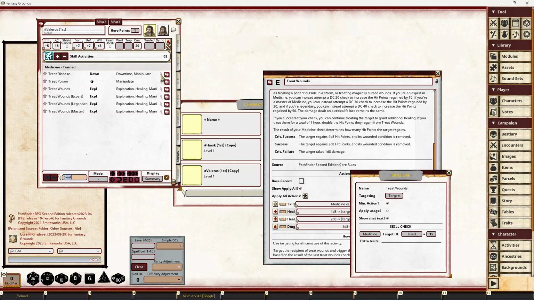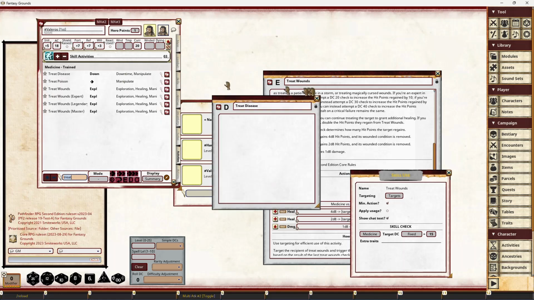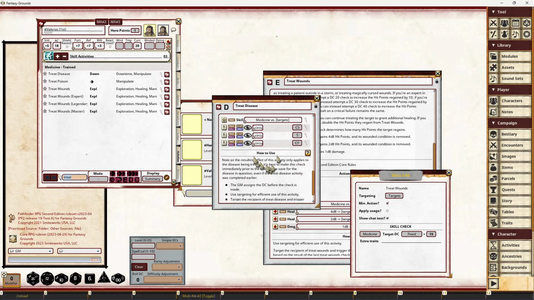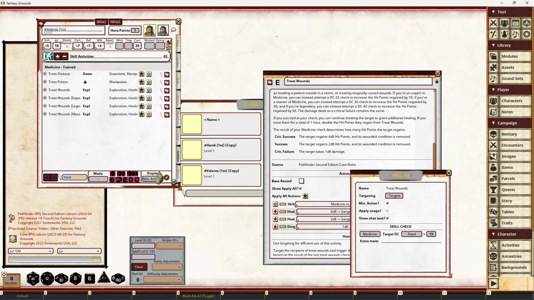And that can allow you to either carry out the actions by clicking the magnifying glass, or you can do actions from opening up an entry and clicking them in there as well, as long as it's the entry on the character sheet, not the one from the reference, not from the sidebar, because it'll be tied to that character sheet doing that action. Or you can do min actions, and what this is going to do, it's just going to give you the buttons that you need to actually carry out that action.